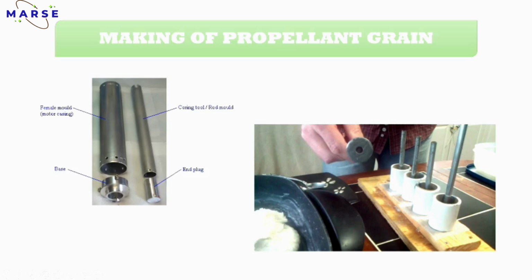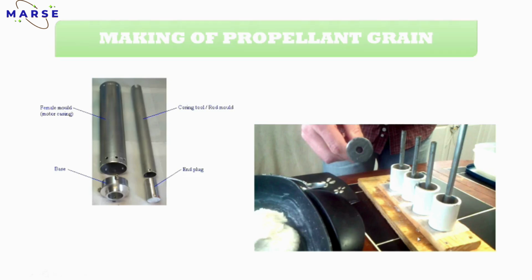You have to put it inside, and then pour all your propellant slurry here. After that, this is basically the casting process. After casting, you have to keep this mold and mandrel in the oven. That is your last step, the curing step.